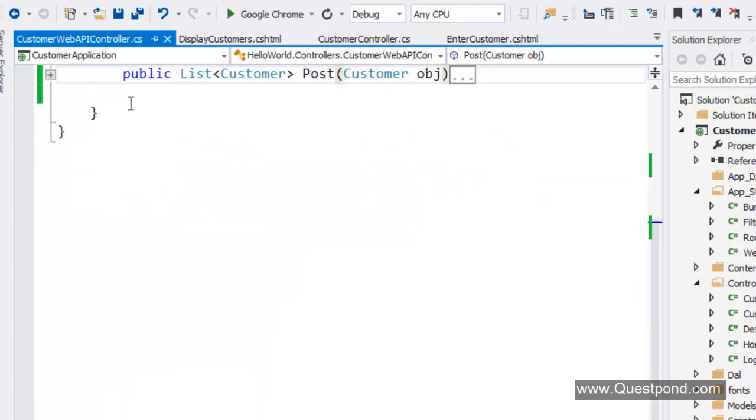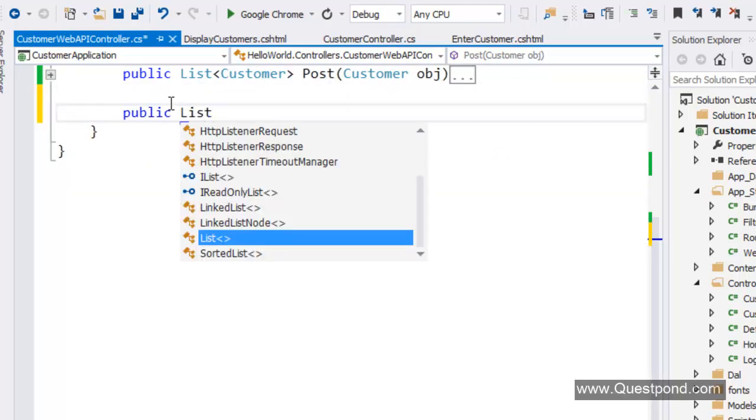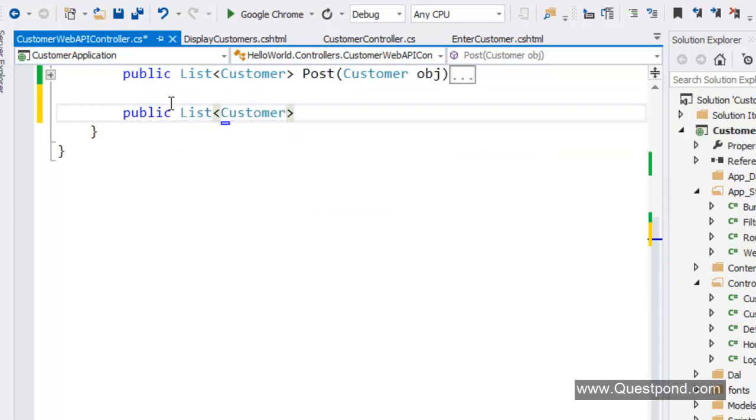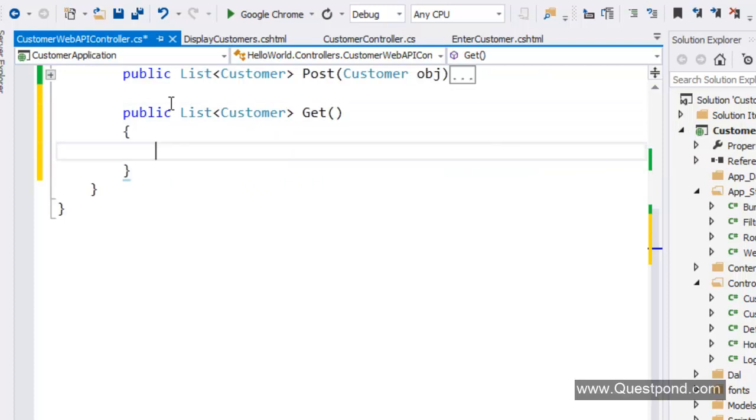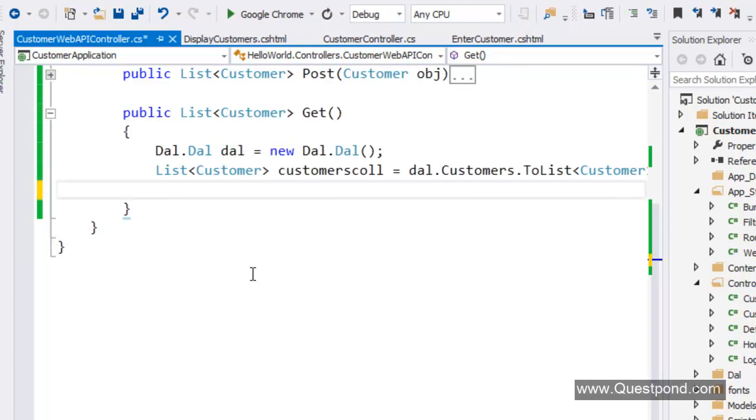So over here, let me go and create an HTTP get here. So this get will actually help me to get customers. And again, we don't have to say return JSON or anything. That will be decided by the content type. So we have to just say here return customers call.